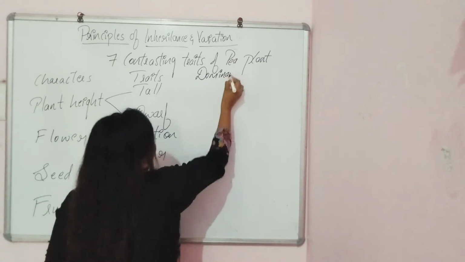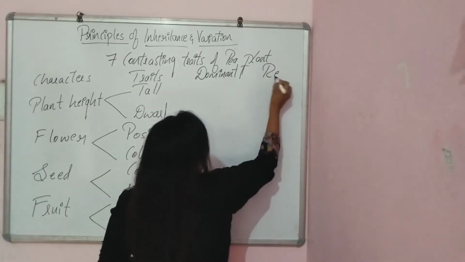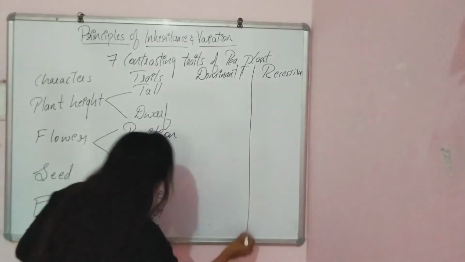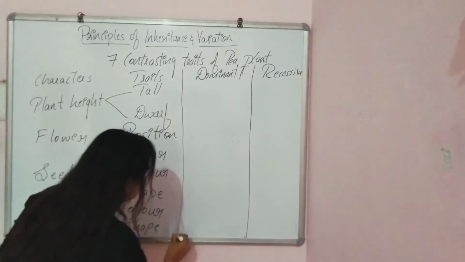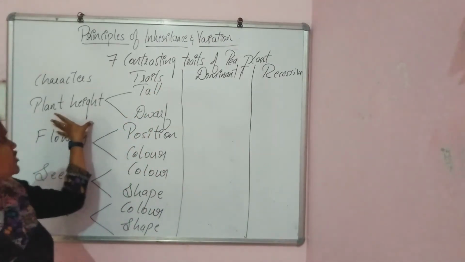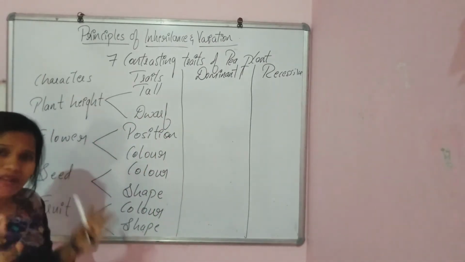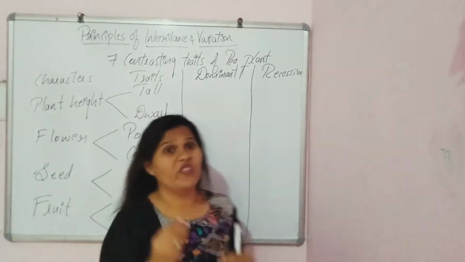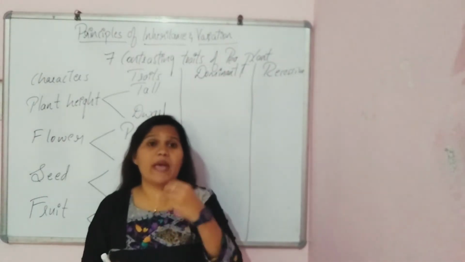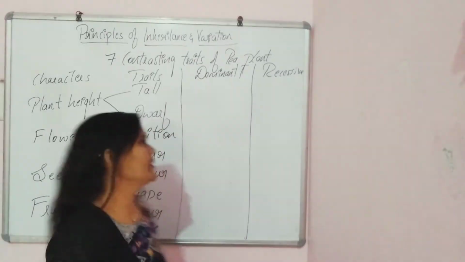So let's go on with the dominant trait and recessive trait. Okay. So here there are 2 traits in case of plant height, right? So which is the dominant, which is the dwarf? Any trait which expresses itself dominantly, where its presence or appearance will be more than the other trait, that is called the dominant trait.